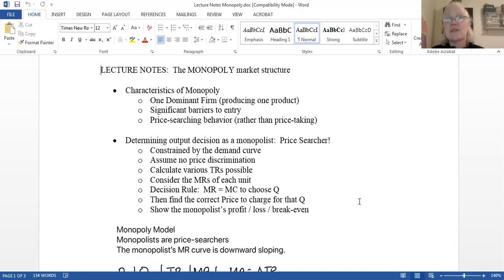The last major characteristic of monopolies is that they are price searchers. They do not have to take the market price as given. They can search across the whole demand curve and find the best price to charge. They cannot charge anything they want. That's the stupidest thing I've ever heard. People always say, oh, monopolists, they can charge whatever. No, they can't. No one's going to pay $50 for a pack of Skittles. Duh, that's stupid, right? So don't say stupid stuff like that. Got it? All right. So, no, monopolists cannot.